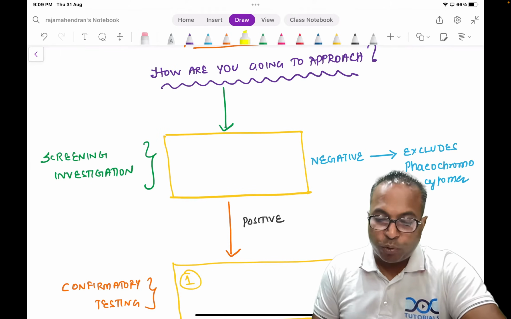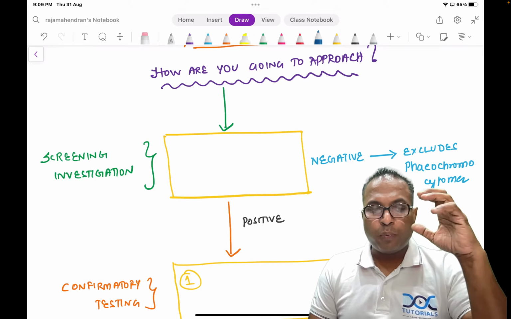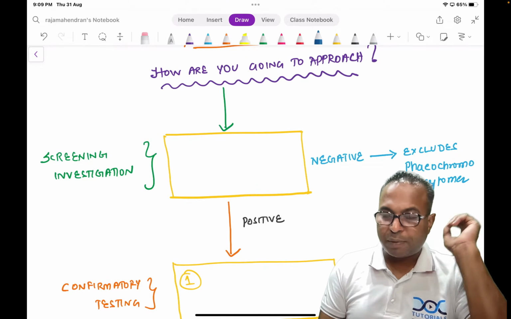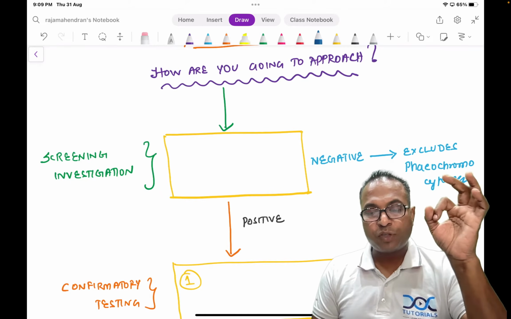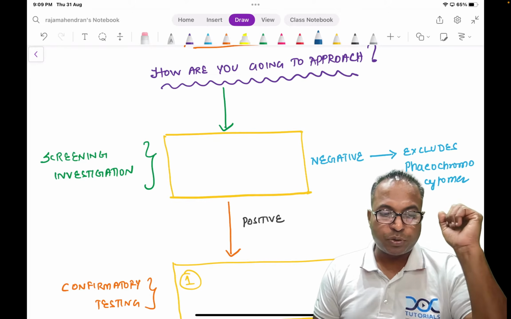How are you going to approach this patient now? So, now the first investigation I should do for this patient is what? Now, I have put a box. Please fill the box. These are repeat MCQs. How are you going to approach this patient? What is the first investigation you should do?